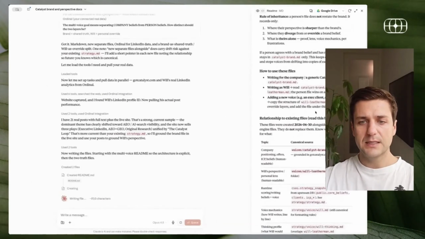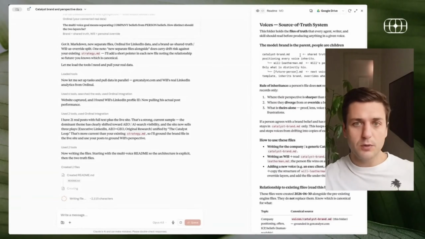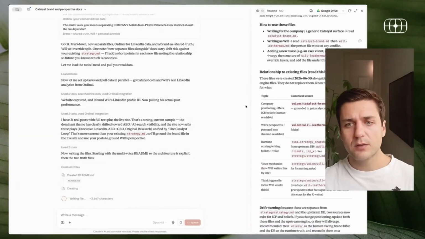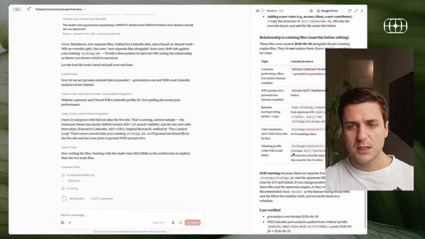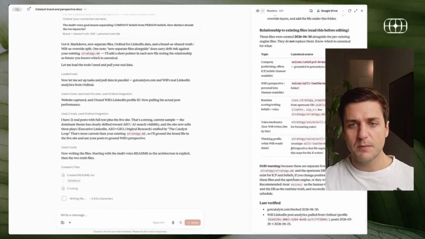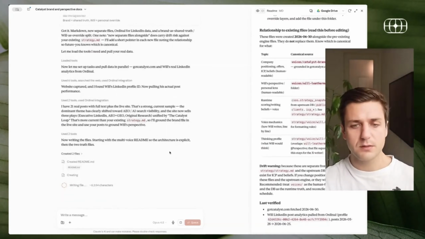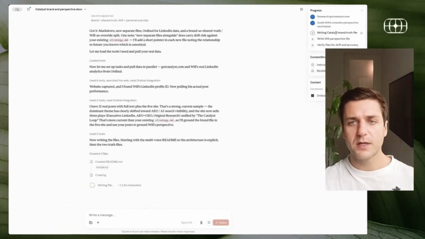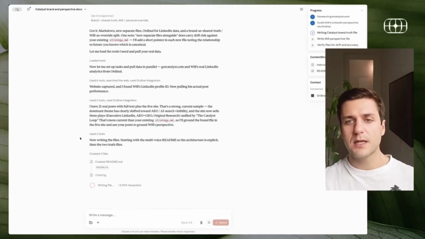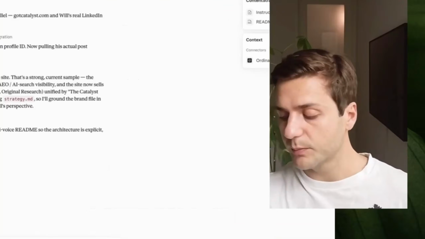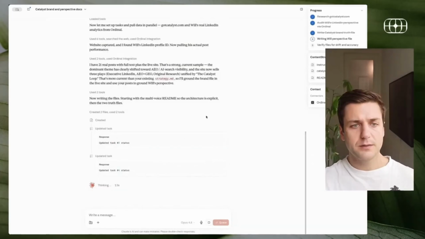You can see it is explaining how it works, all in very legible, readable markdown. And so it's saying like, look, we're going to have Catalyst brand. It's going to have company information. Then we're going to have Will's perspectives. And then it's going to be able to match Will's voice. And it's pulling all of this directly from our live connectors. This is why setting up and adding connectors is so important, because it allows you to connect to all of these tools that you wouldn't normally be able to pull data from, which just gives all of these prompts more and more context. All right, let's see where it's going.